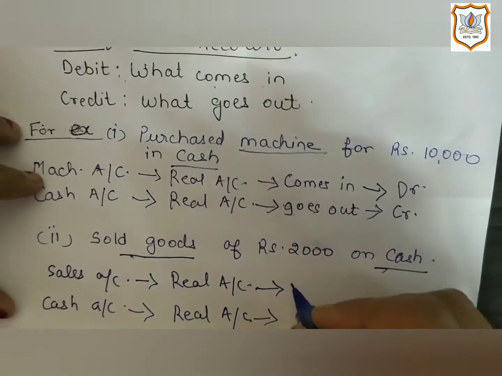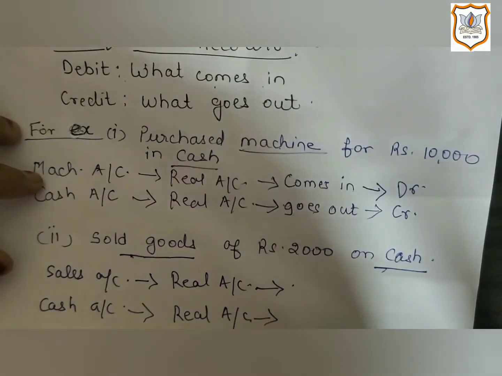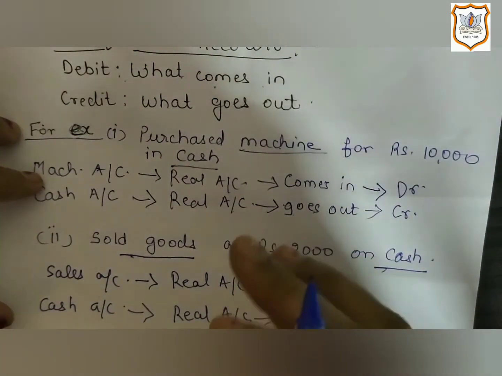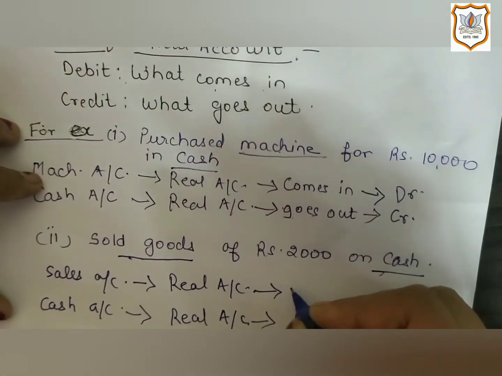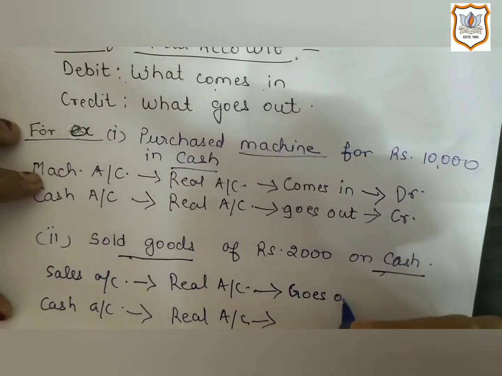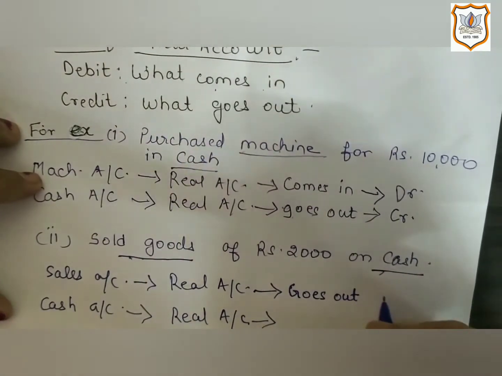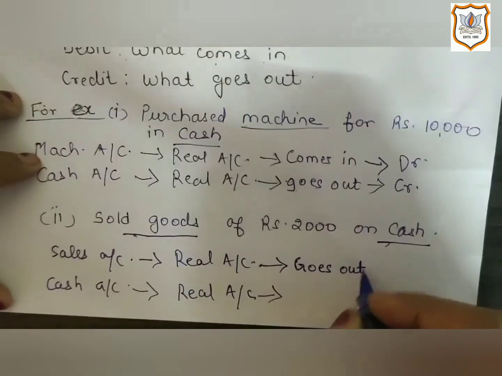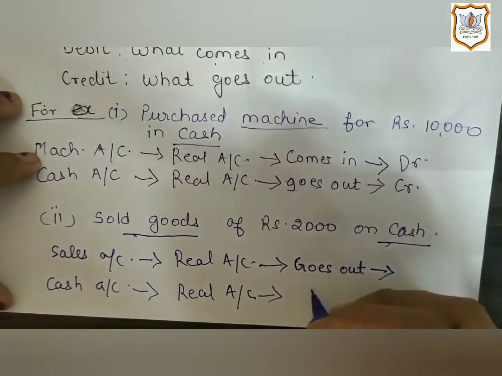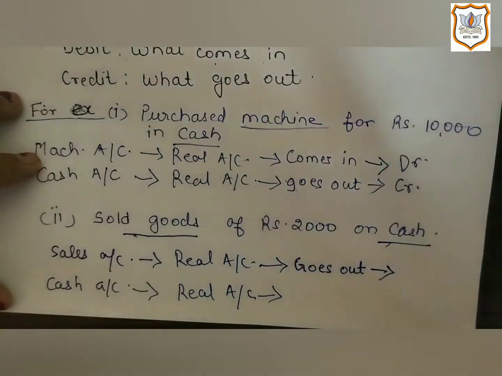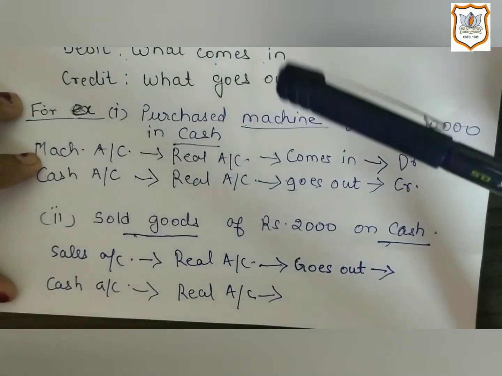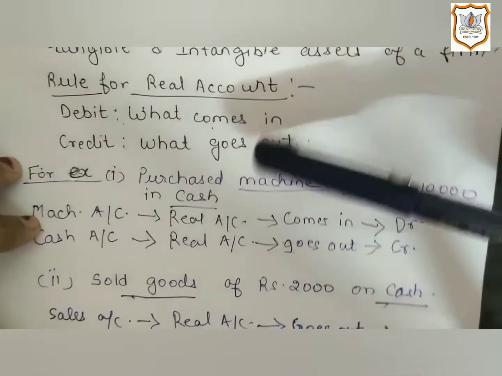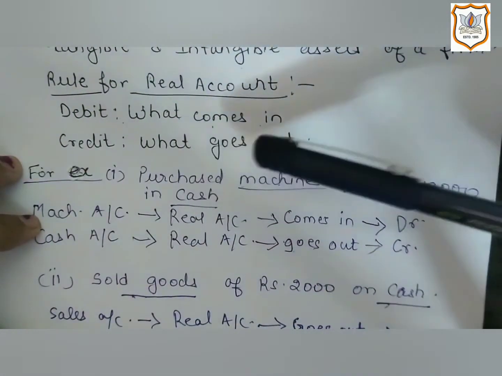Here, as we have sold goods, that means goods are going out of business. So here we will write goes out. So as goods are going out of business, so as per the rule of real account, credit what goes out.